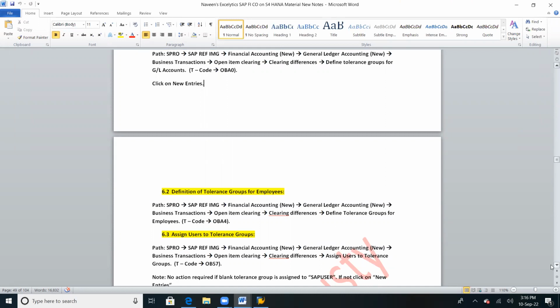The path is the same as above, till clearing differences, then define tolerance groups for employees. Transaction code OBA4.